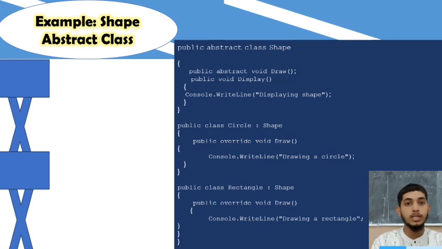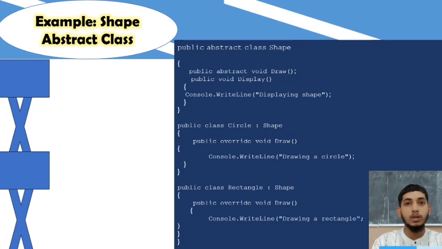Now we move to the derived class. Public class Circle colon Shape. This line defines a class called Circle that inherits from the Shape class. This means Circle will have to follow the rules set by Shape, including implementing the GetArea method. Next line, private double radius. This line declares a private variable, or field, named radius to store the radius of a circle. Since it's private, it can only be accessed from within the Circle class.